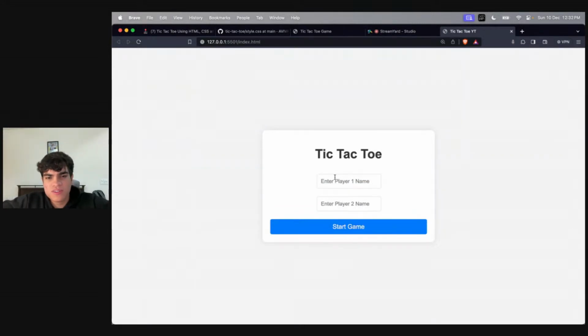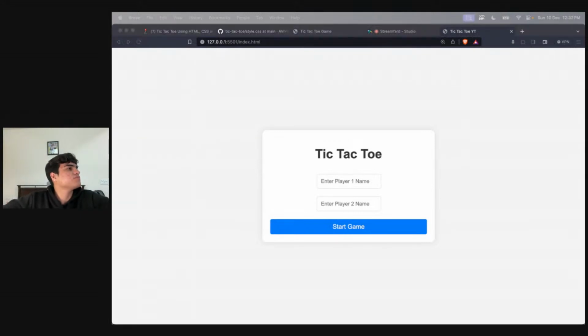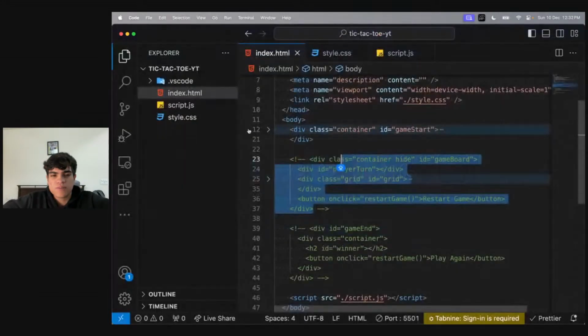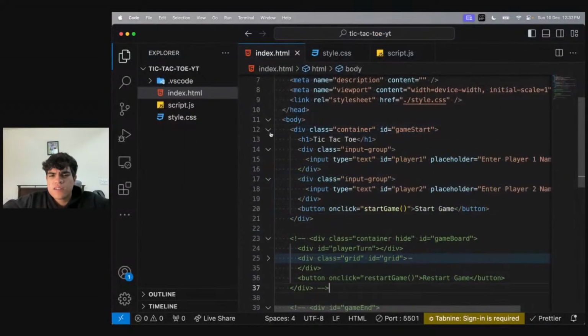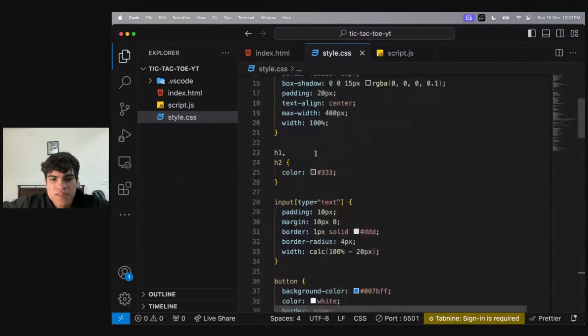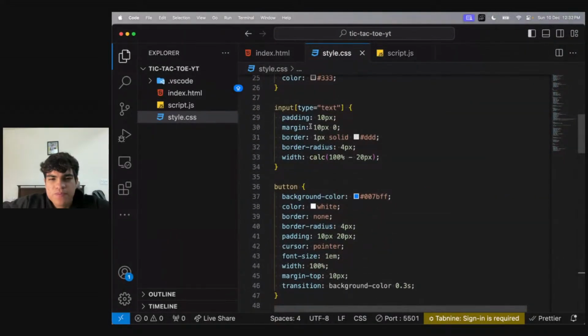Something is wrong because this is not taking the entire width. Just a second. Hmm, maybe I have some classes wrong or something wrong. Input group. This is nice. Where did my input go?